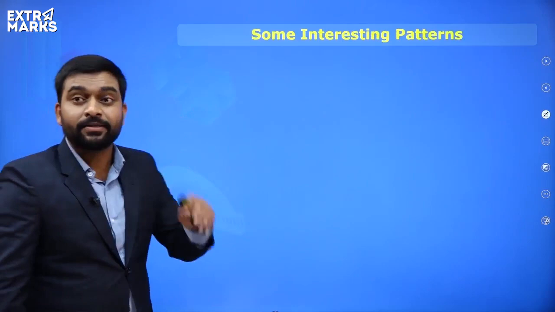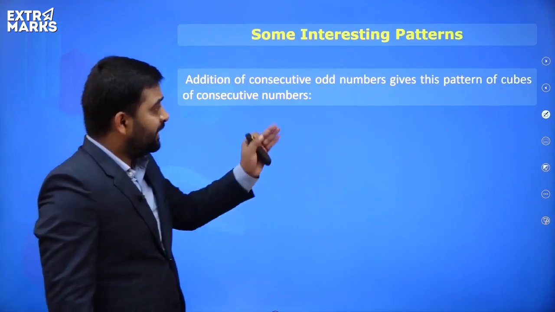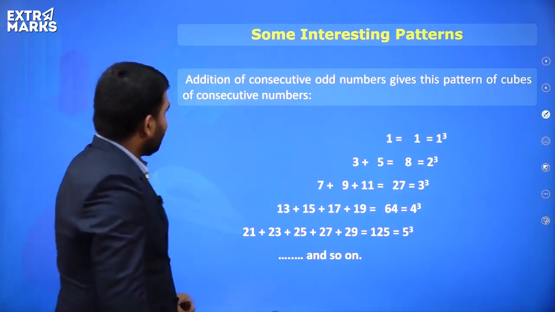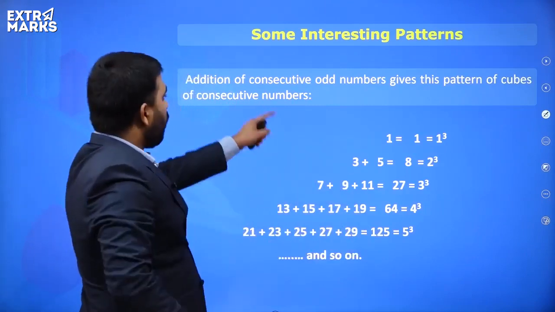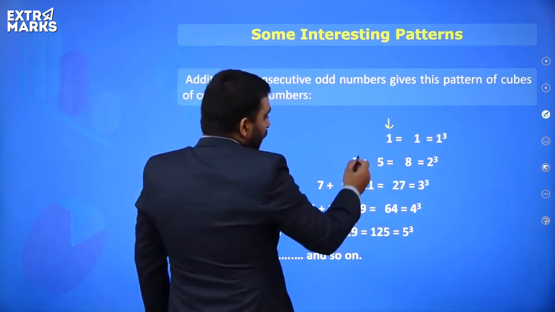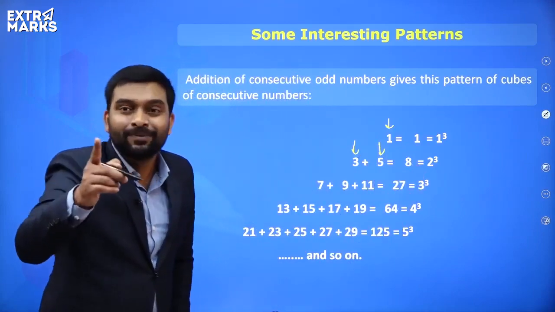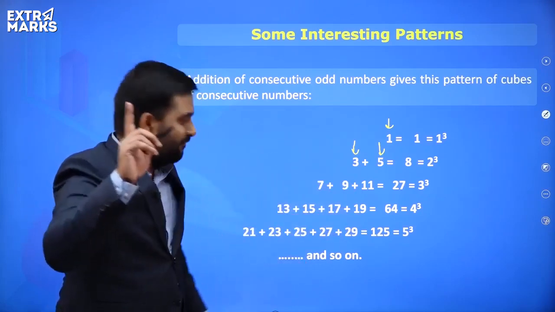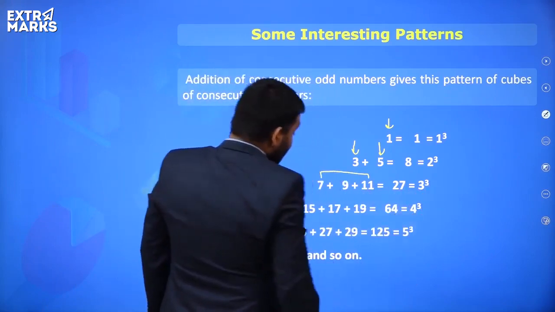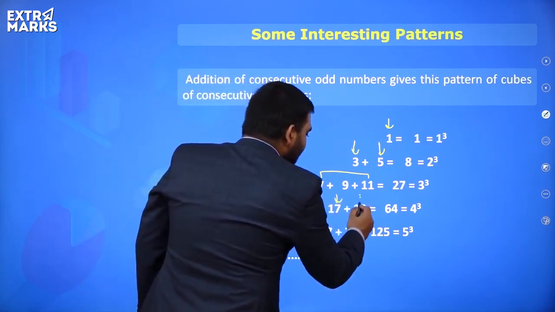Some interesting patterns. Addition of consecutive odd numbers gives this pattern of the cube of consecutive numbers. Everyone have a look. See, 1 is 1 cube. Now, 3 plus 5 is how much? It is 8, and 8 is 2 cube. Now 3 and 5 are done. Now the next numbers are 7, 9 and 11. It is 27, which is 3 cube. Now 11 is done, so now 13, 15, 17 and 19.